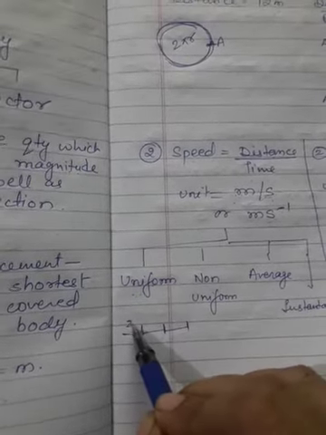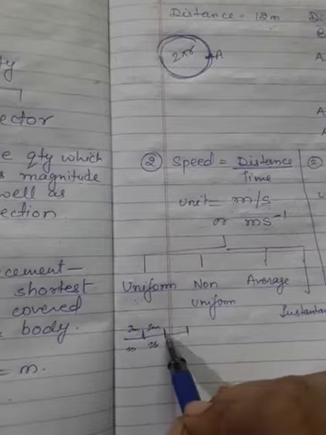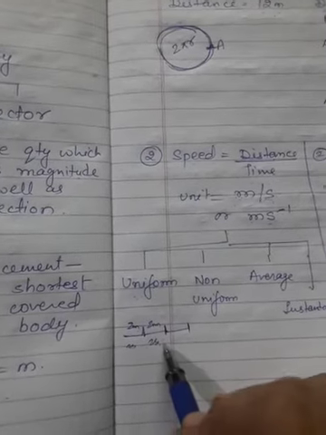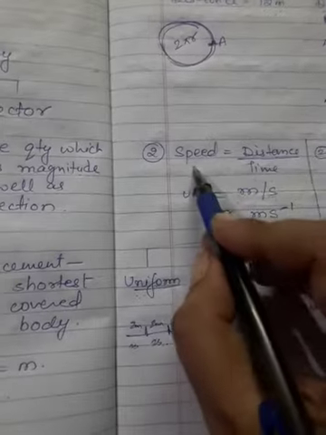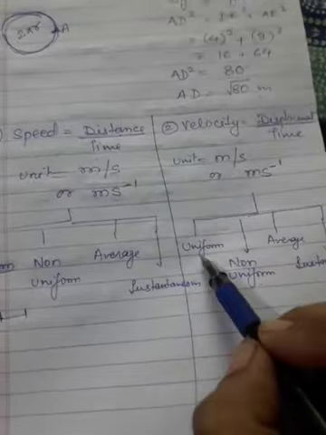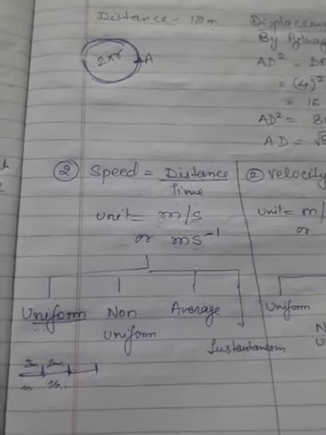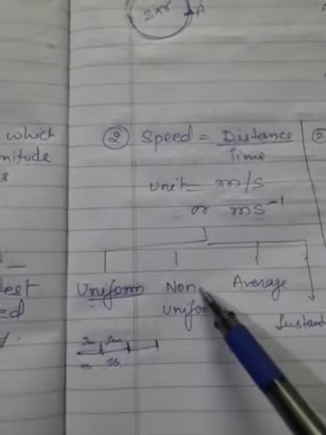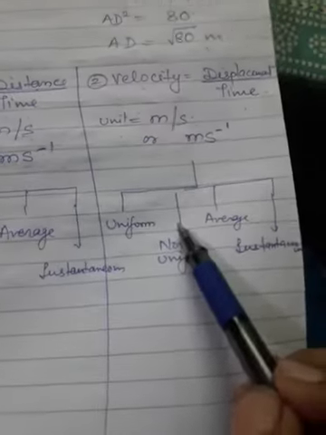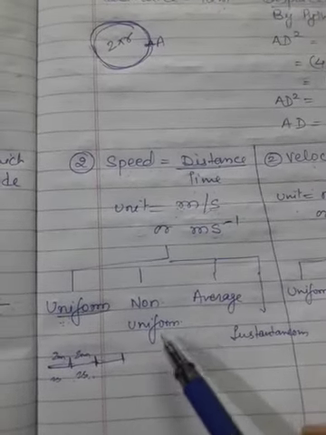Suppose a body moves 2 meter in 2 seconds, then another 2 meter in 2 seconds. So every time it is traveling the same distance and taking the same time, then it is called uniform speed. Just like speed, velocity can also be uniform. If a body travels equal displacements in equal intervals of time, then it is called uniform velocity. But if the distance or the time changes, or the displacement or the time changes, or both change, then it is called non-uniform speed or non-uniform velocity.